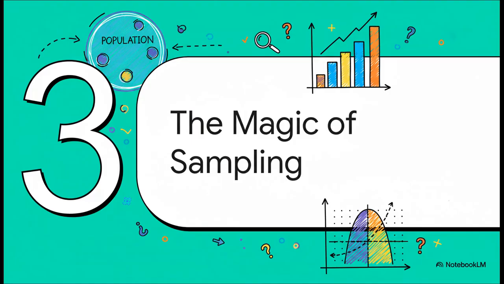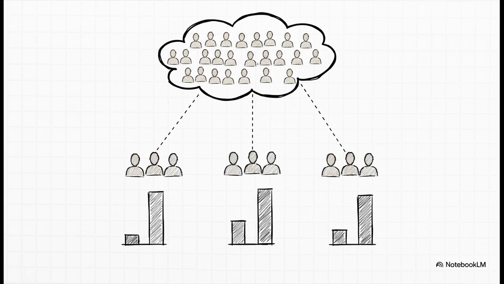Okay, so let's dive into this. How on earth can we make a reliable guess about the whole population when every single sample we take is going to be a little bit different? This seems like a deal breaker, but it's actually the key to everything. I mean, think about it, right? If we went out and picked a different 4 students, we'd get a slightly different average height. Of course we would. This natural little bit of variation from one sample to the next has a name, sampling error. And that name is a little tricky, because it's not an error, like a mistake. It's just the reality of only ever seeing a piece of the puzzle.